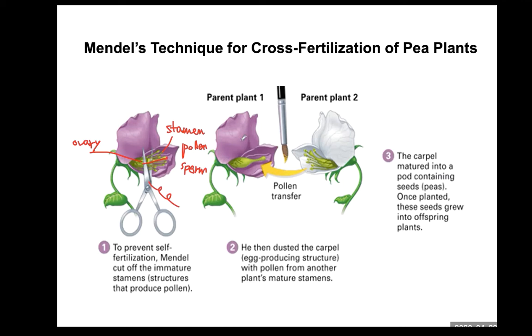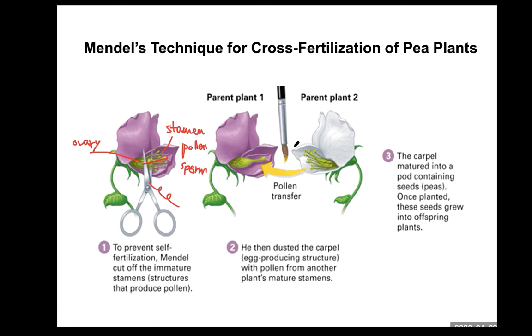Then Mendel was curious what would happen when he crossed different true breeding plants with each other. So, for example, when this purple flower pea plant is crossed with a white flower pea plant, what kind of flower color will appear in the next generation? In other words, what offspring would result if plants with a purple flower and plants with a white flower were cross-fertilized?